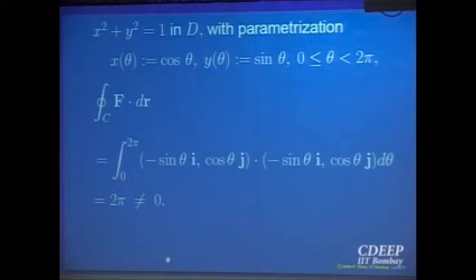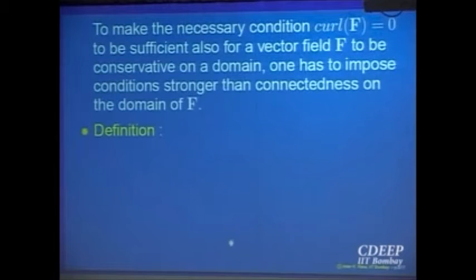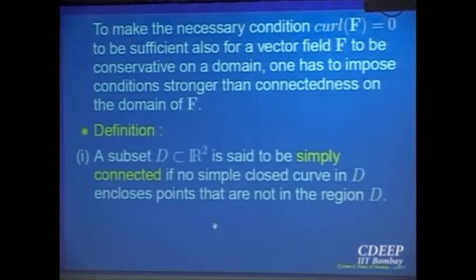So one would like to know, can we put some condition on the domain so that curl equal to 0 becomes a condition which is also sufficient? For an open connected set, it is not sufficient. We have just now seen an example. Can we put some extra condition which will ensure it? Yes, it is possible. That extra condition is what is called simple connectedness of a domain.